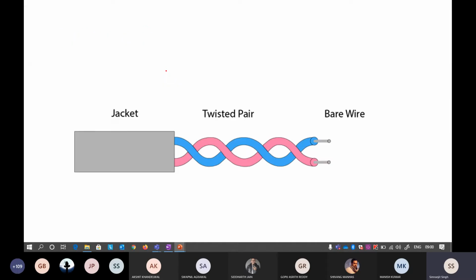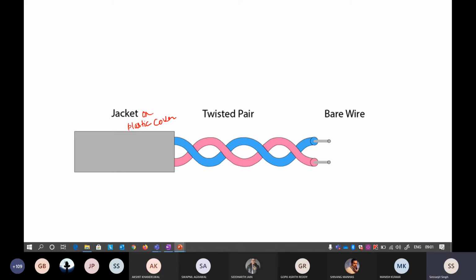The word says twisted pair. Here is a jacket, also referred to as a plastic cover. Every wire contains a plastic cover on the outer side, popularly known as a jacket. In this jacket, these are simple wires, but they are intertwined with each other, or twisted in a certain way.